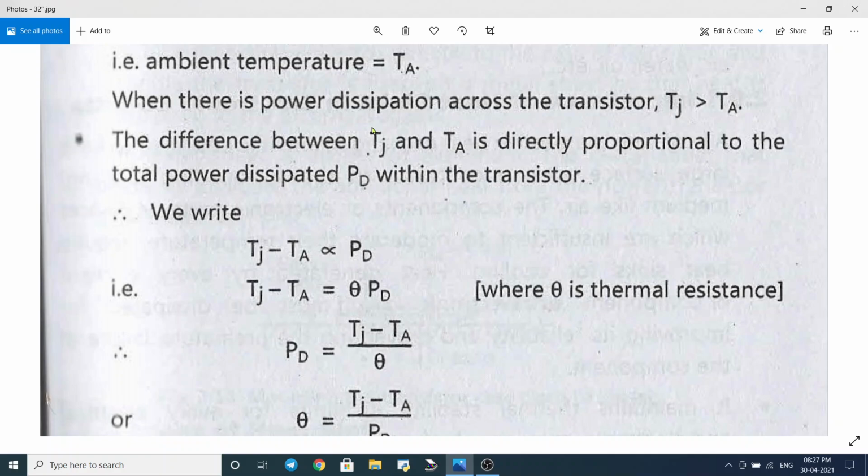If Tj is much greater than Ta, more power will be dissipated. So in the equation form, Tj minus Ta is directly proportional to Pd, the power dissipated within the transistor. And the proportionality constant is nothing but theta, that is thermal resistance of the material.